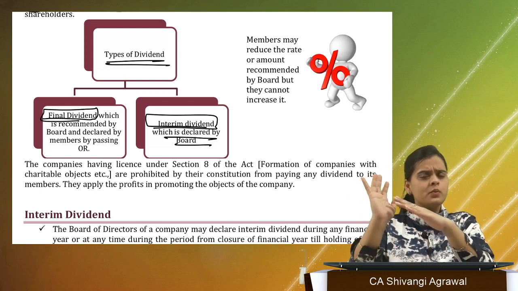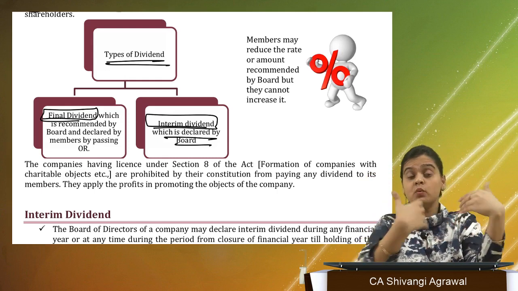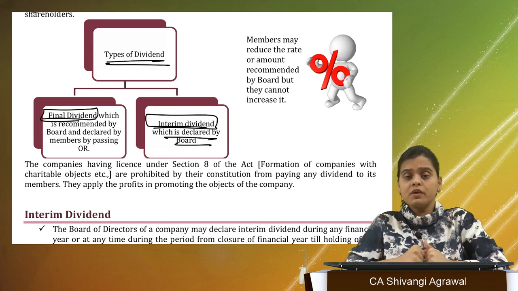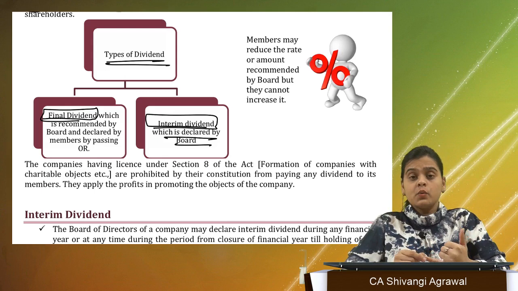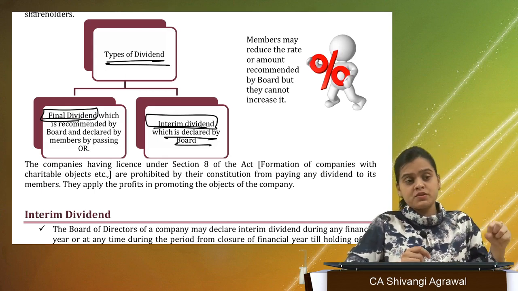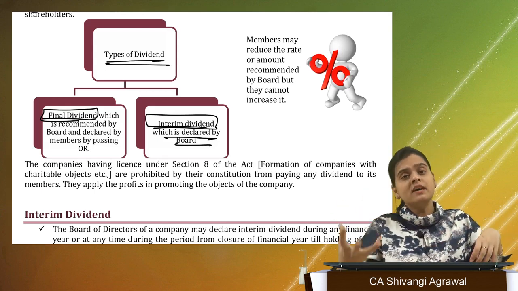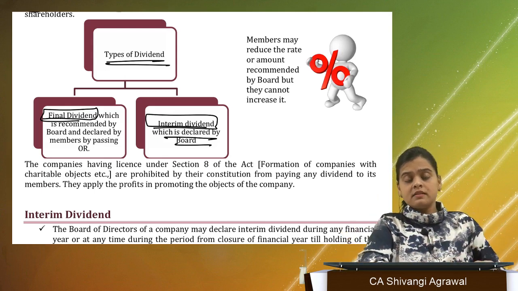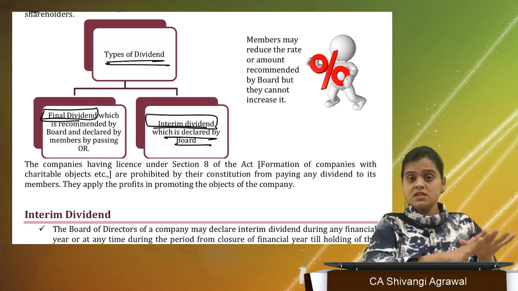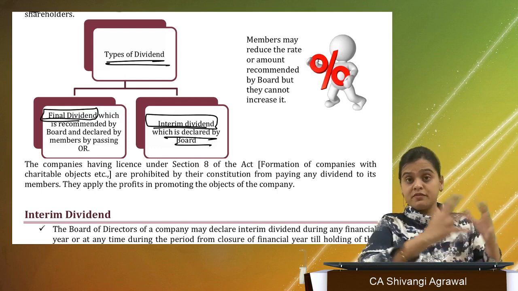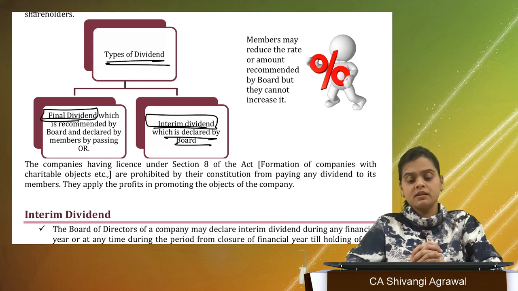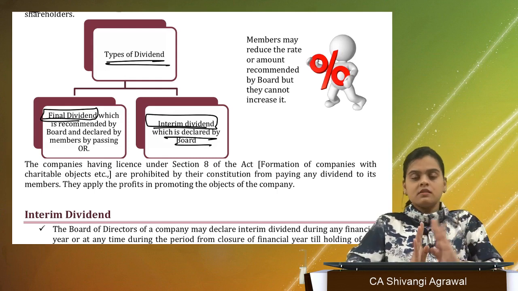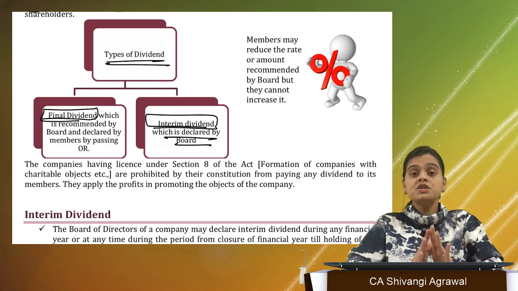There are various factors which determine this, such as whether you have adequate resources, whether you are short of money, whether you have adequate provisions, whether your company will remain solvent if you give away a huge amount of dividend. So there are different criteria on which you decide whether you want to declare dividend or not.